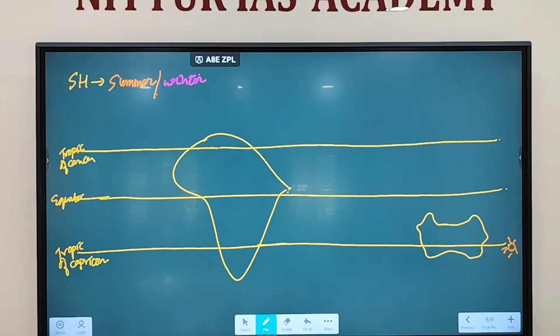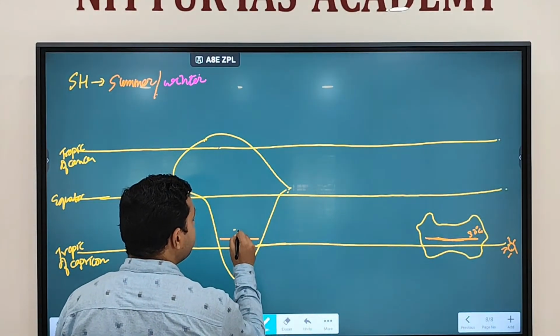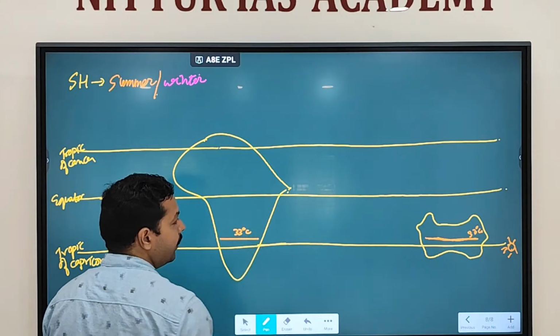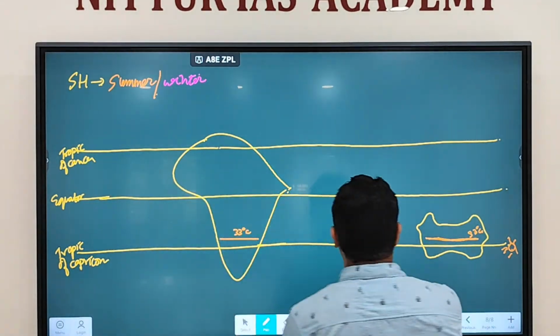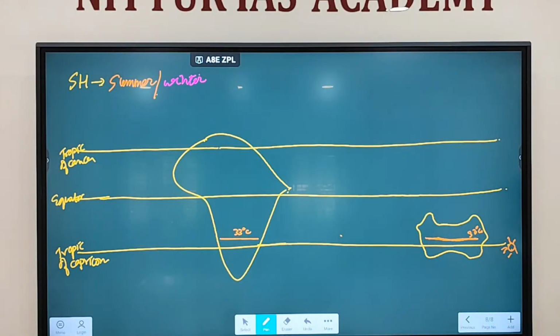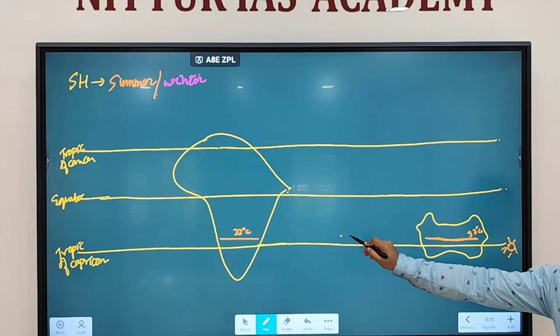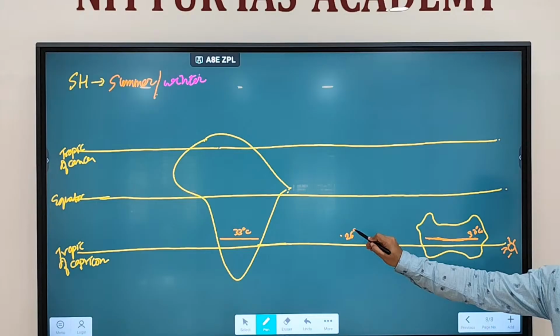Now, when the sun position is here, let's say this particular line we are taking, this isotherm, here let's assume 33 degrees Celsius is the temperature. Correspondingly, you also assume here lies your 33 degrees Celsius temperature. But we discuss what will happen at the oceans. At the same latitude, what will happen to the oceans? Ocean will be much cooler because land gets heated quickly, water takes time. So let's say the oceans have around 26 degrees Celsius of temperature.